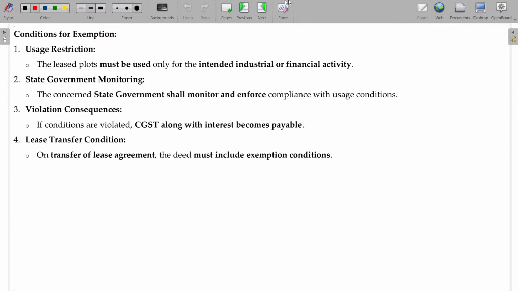Now, the main condition to avail this exemption is that the leased plots must be used only for the intended industrial or financial activity, and the state government will monitor whether they are misusing or not. If a violation happens, then CGST is applicable along with interest. Lease transfer condition: you cannot transfer as you wish, there will be some conditions. Say I leased the property for 35 years, but 10 years later I want to transfer to somebody else. It can be transferred, but there should be some conditions properly laid down.